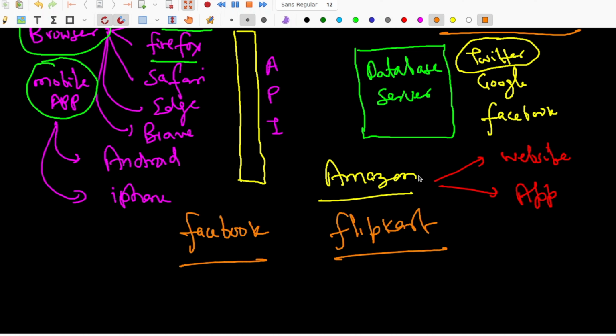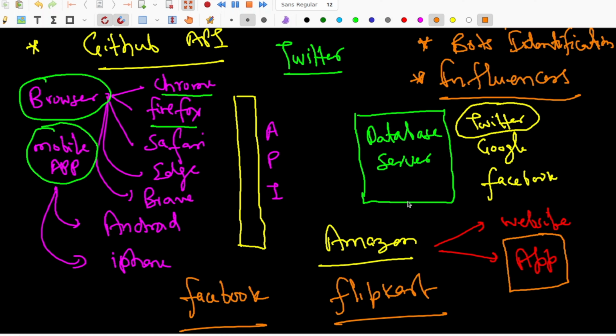Sometimes these websites or companies promote their products and say that you will get some kind of discount in the app. So that is a custom thing. But most probably you are going to see the same thing. So what is the API going to do here? Basically, these things are not directly connected to the database.